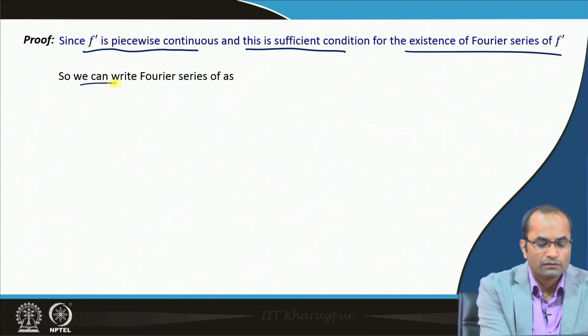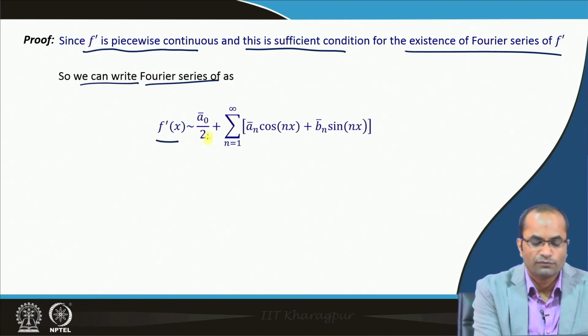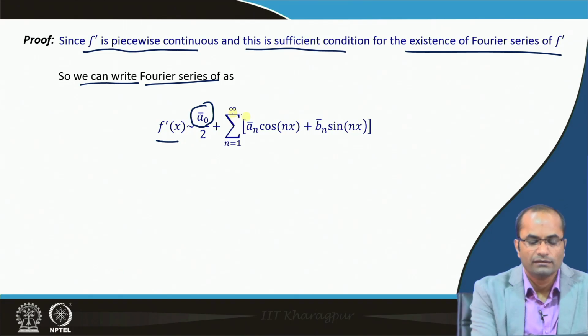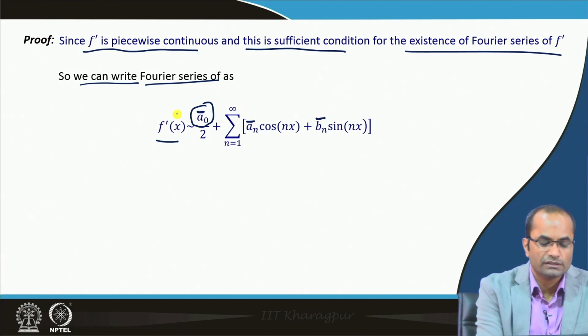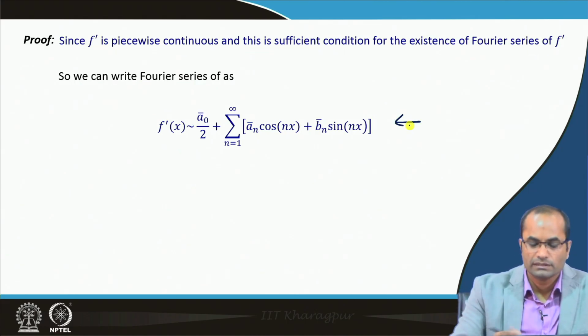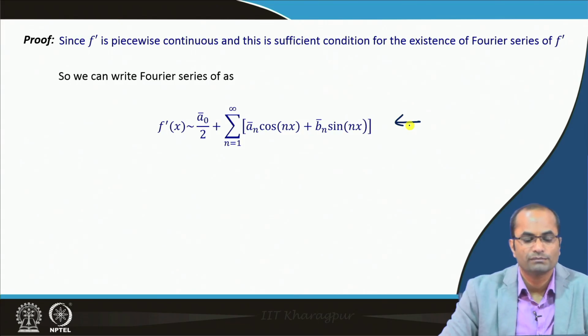We will write the Fourier series of f prime as the standard Fourier series, but here we have taken not the standard coefficients a naught, a n, b n, but with a bar we have denoted them: a 0 bar, a n bar, and b n bar. These are the new coefficients, because this series is for f prime. Having this series for f prime is always possible because f prime is piecewise continuous.